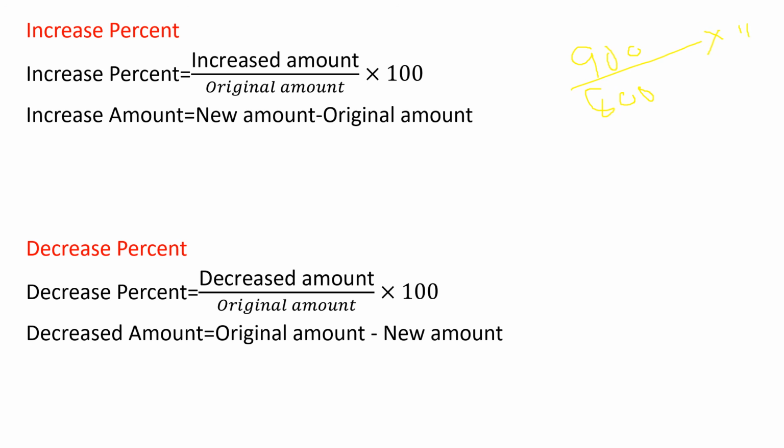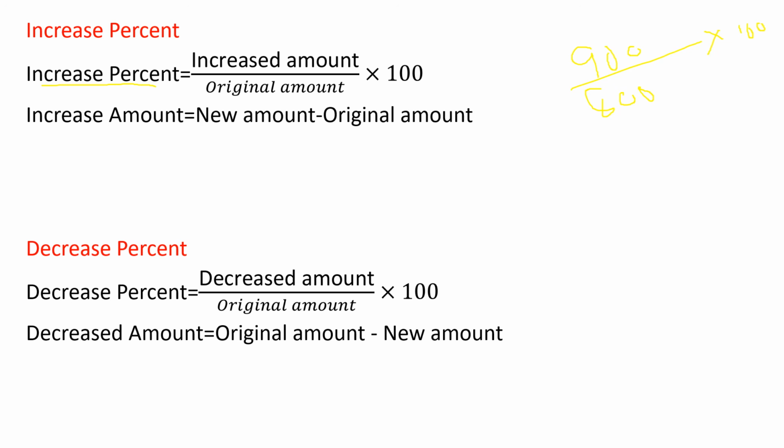Then you calculate it and find the increased percentage. So in the question, if the original amount is given and the amount is increased, what formula will we use to find the increased percentage? Increased amount divided by original amount into 100.